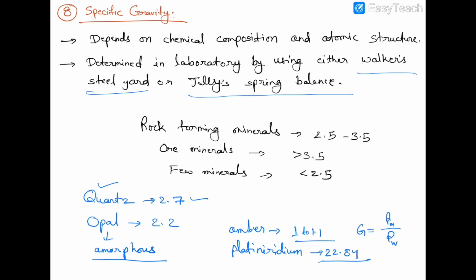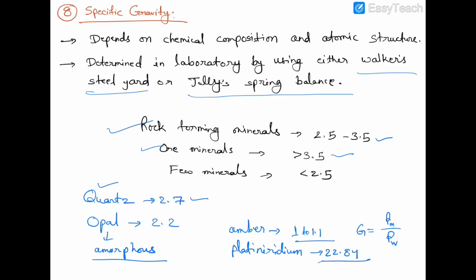So for identification of minerals, determination of actual specific gravity is tedious and unnecessary. Why? Because most of the commonly occurring rock forming minerals have a specific gravity range of 2.5 to 3.5, while common ore minerals like magnetite, hematite, galena, pyrite have a specific gravity greater than 3.5.